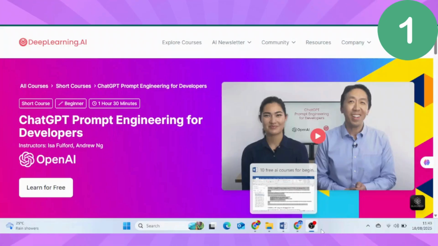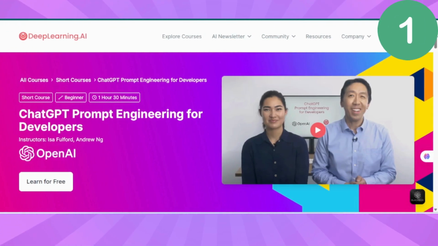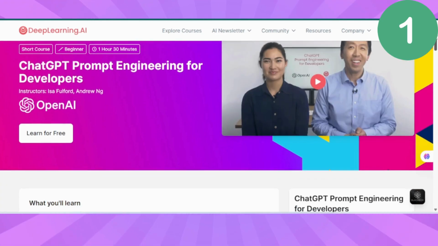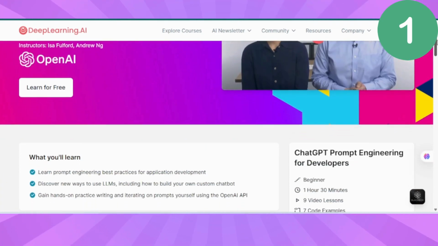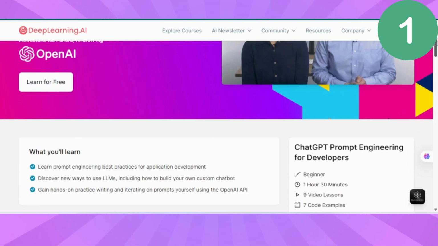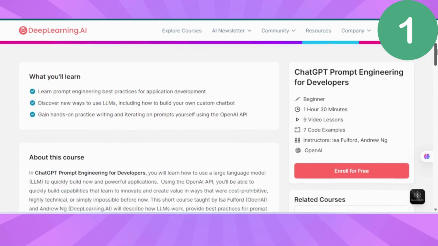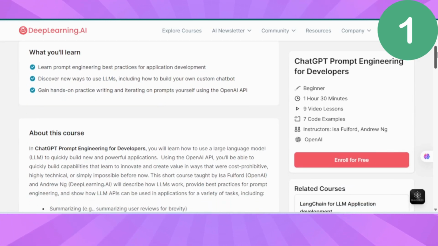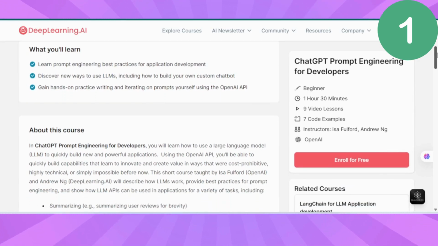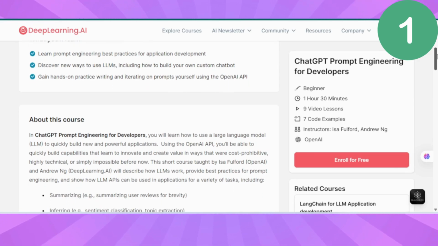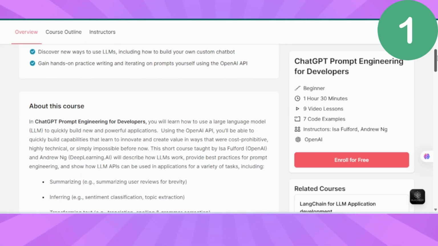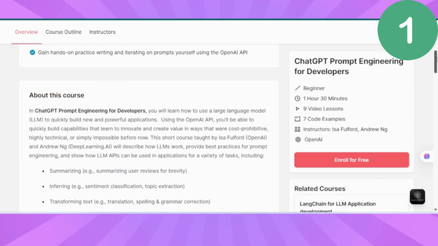Course 1, ChatGPT Prompt Engineering for Developers by OpenAI. All right, let's start with the absolute basics, and this is where 90% of people mess up. They think talking to AI is like talking to Google. Wrong! This OpenAI course teaches you the secret language of AI, prompt engineering. Think of it like this. If AI is a genie, prompts are how you make your wishes. Make a bad wish, get a bad result.